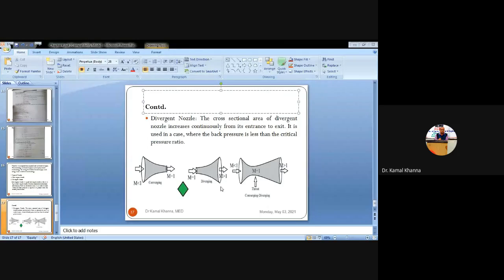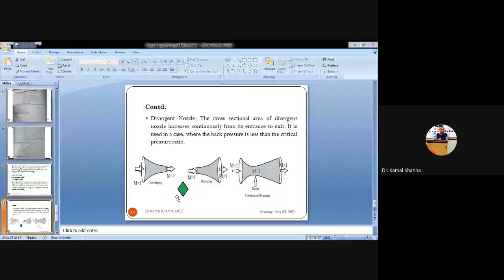So you can see there are two kinds of nozzles. First one is the converging nozzle, second one is the diverging nozzle. Diverging means there is always an increase in the diameter from entry to exit, whereas in converging nozzles there is a decrease in the diameter from entry to exit. Third one is a converging-diverging nozzle, as in the Venturi meter.